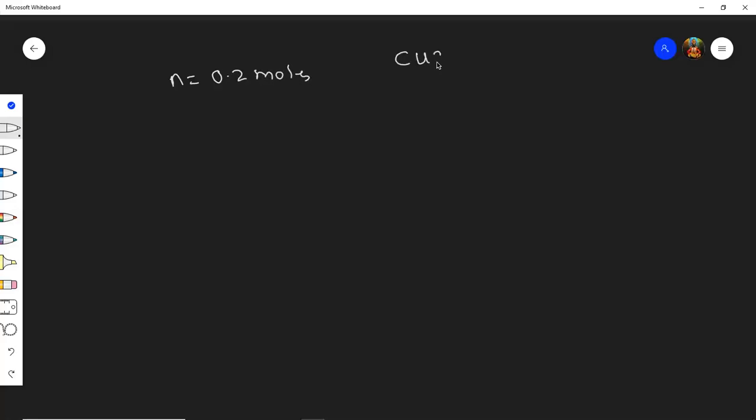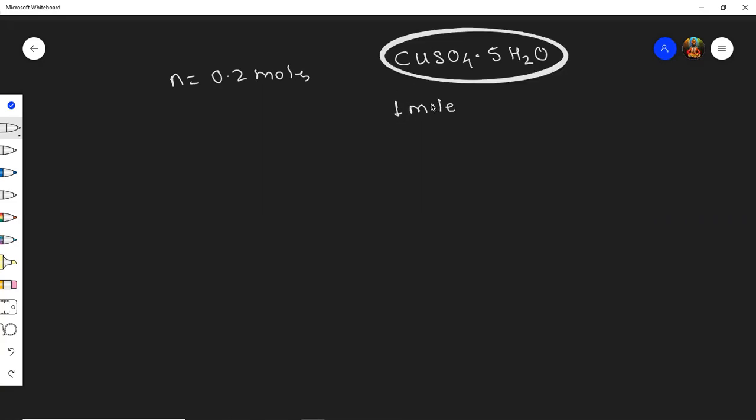Formula was CuSO4 dot 5H2O. So this was formula, students. Now tell me, in 1 mole of this copper sulfate, how much moles of water was there? This is 1 mole, students. Whatever I have circled, this is 1 mole. So in 1 mole, how much mole is there, students? How much moles of water are there? Students, listen. 0.02 mole. No. You are not understanding. Yes, we got 0.2 moles.